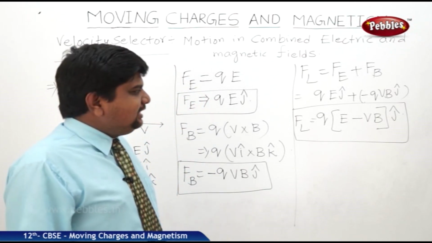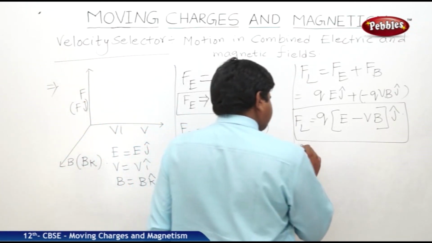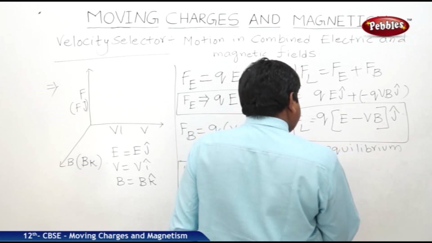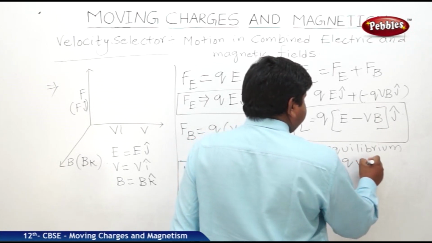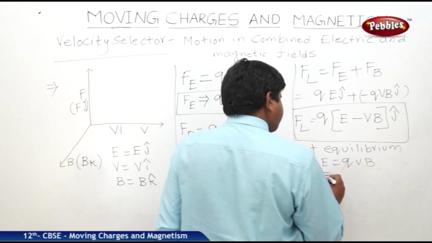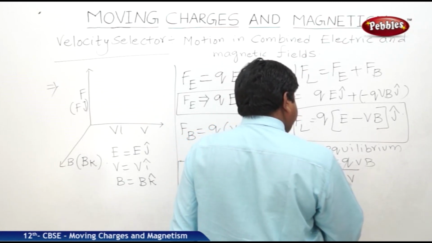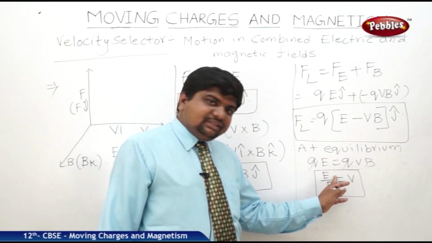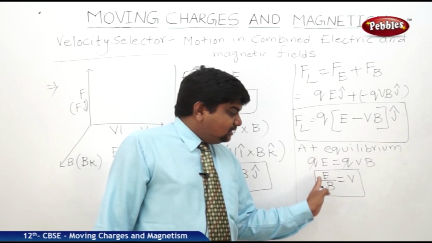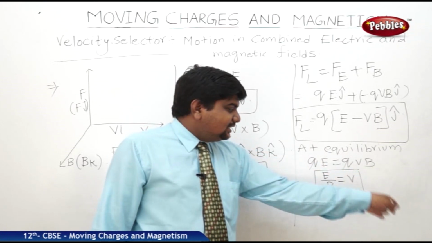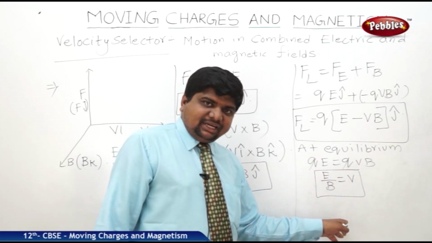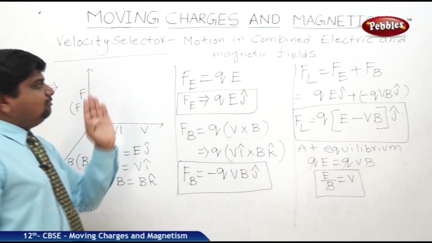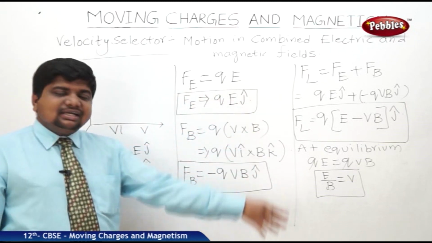So, at static equilibrium, QE is equal to QVB. Q and Q get cancelled, therefore, E by B is equal to V. The electrons which are moving with the velocity of E by B ratio can escape from the electromagnetic fields. The electrons which are moving with less than this E by B ratio of velocity can penetrate through the fields. So, this is the concept of velocity selector and velocity vectors of the combined fields.